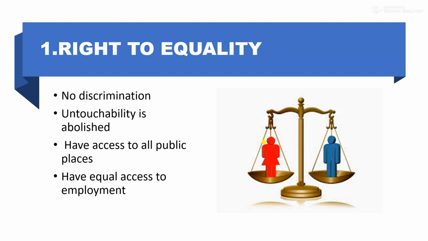Right to equality. No discrimination. Equality before law implies all persons are considered equal in the eyes of law. No discrimination on the basis of religion, race, caste or gender. Untouchability is abolished and it is considered a crime. All citizens have access to all public places. All citizens have equal access to employment.